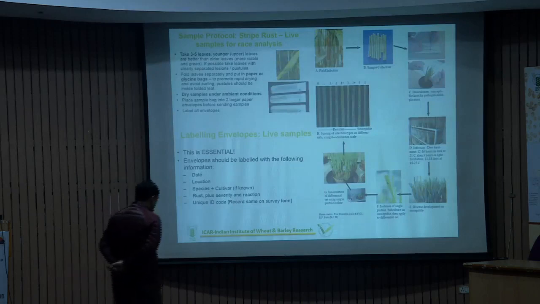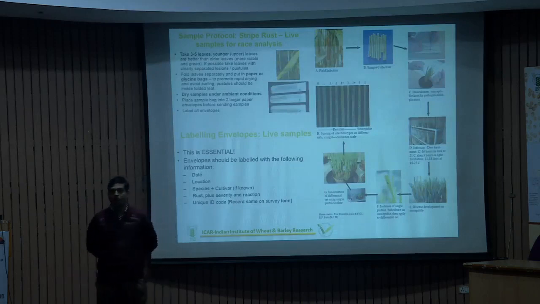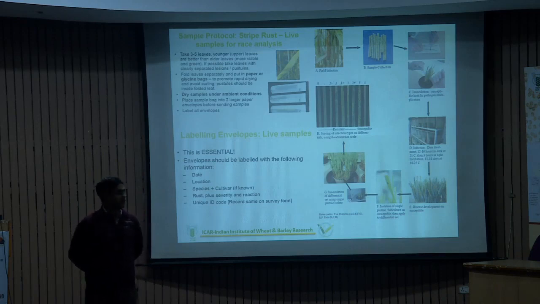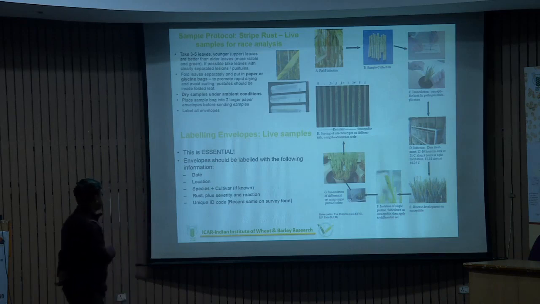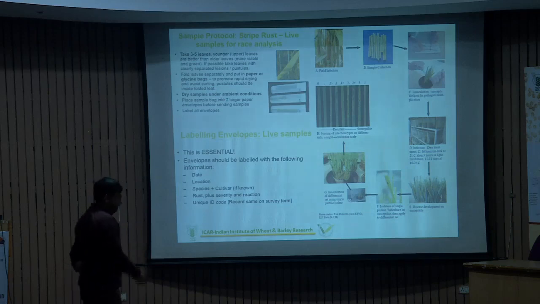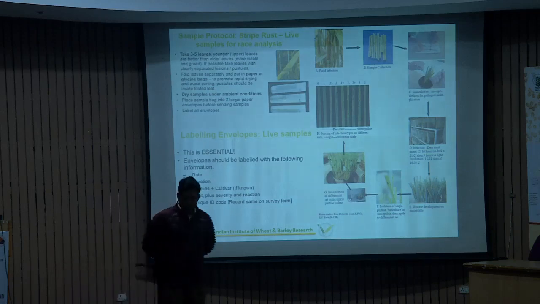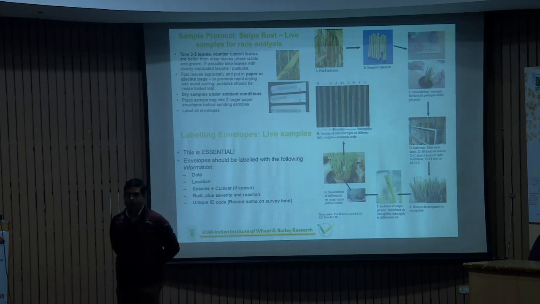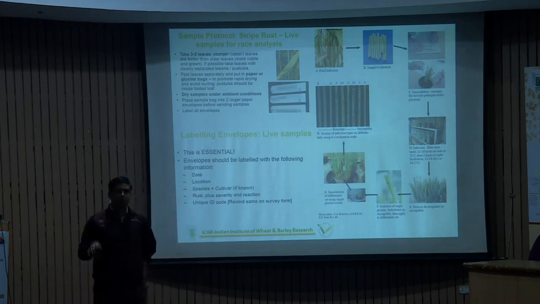So this is the principle of how we conduct a survey and collect a particular isolate. Here I give you the example of stem rust, but the principle is the same for yellow rust and brown rust. Always when you visit a field, you will see a particular patch of around 1 meter that is affected by rust.